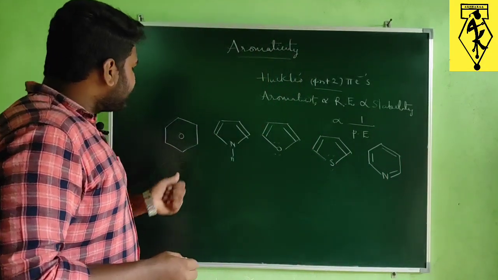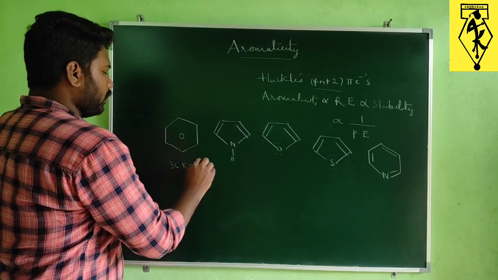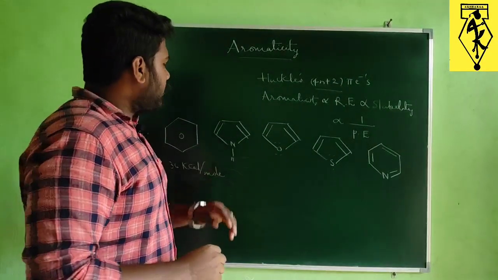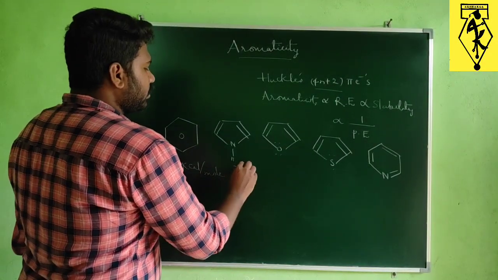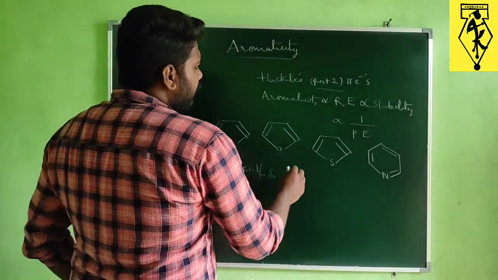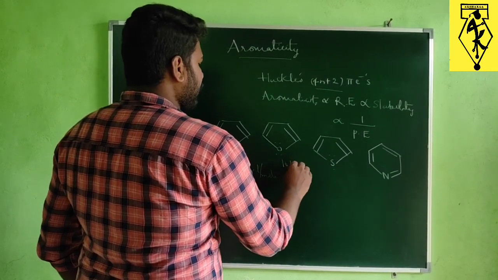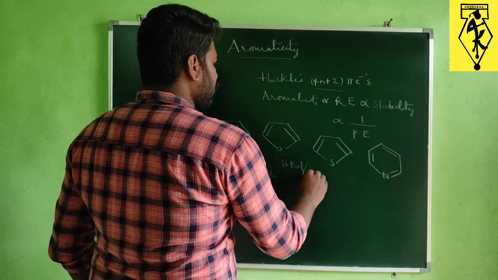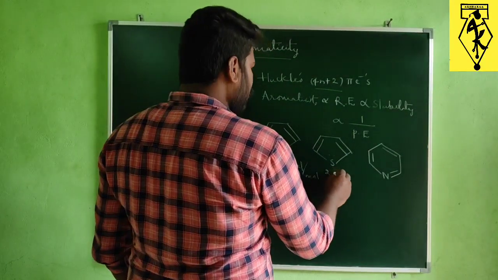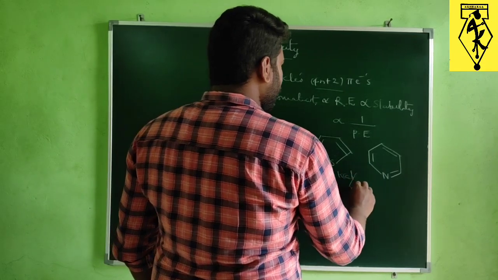The resonance energy of benzene is 36 kilocalories per mole, whereas for pyrrole the resonance energy is 20 kilocalories per mole. For furan, it is 16 kilocalories per mole, whereas for thiophene the resonance energy is around 29 kilocalories per mole.